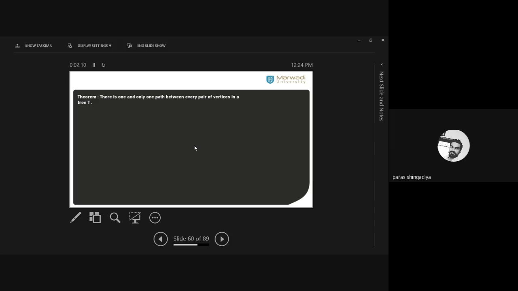So you have to prove it here. How can we prove that? You just apply the definition of a tree. What is the definition of tree? It is a connected graph without any cycle. By using this, we'll prove it. First we'll apply the definition of connected graph. What is the meaning of connected graph? If any graph is connected, it means there exists at least one path between any pair of vertices of the graph. When any graph is connected, all the vertices are connected, so you can find at least one path between any two vertices of this graph. That is the meaning of connected graph.